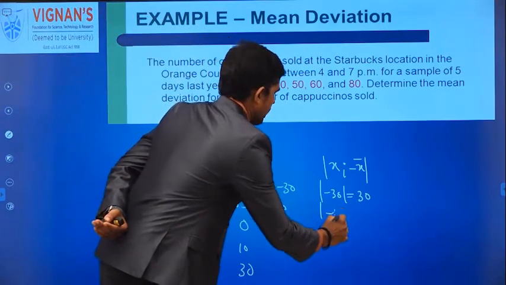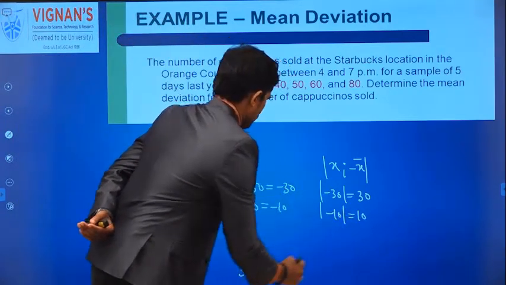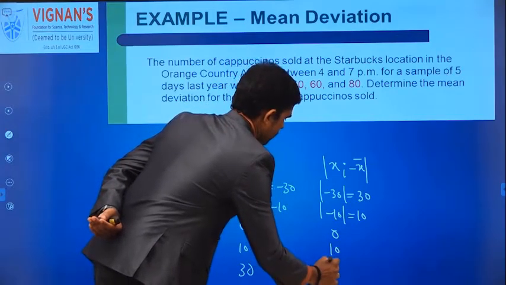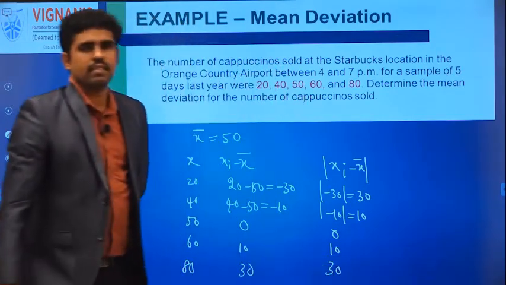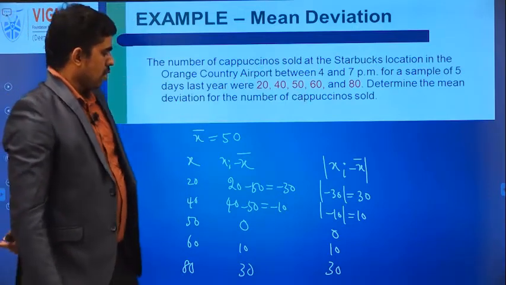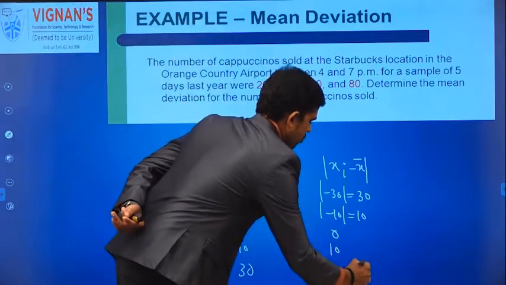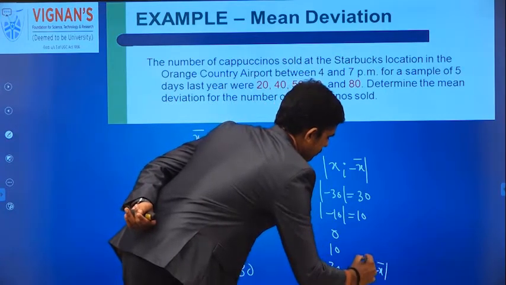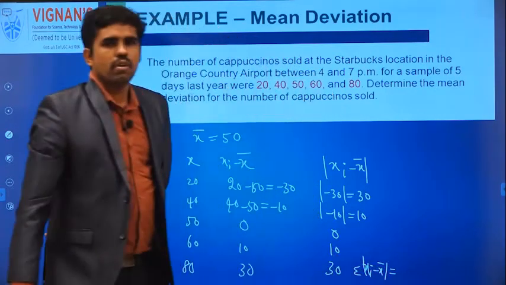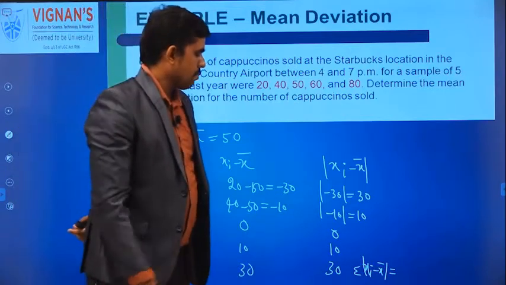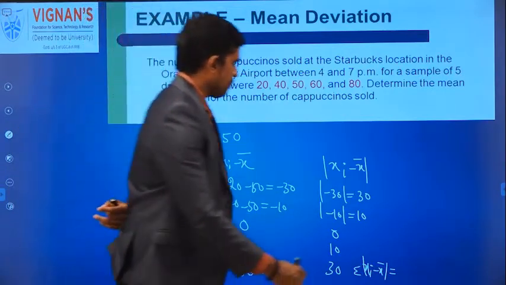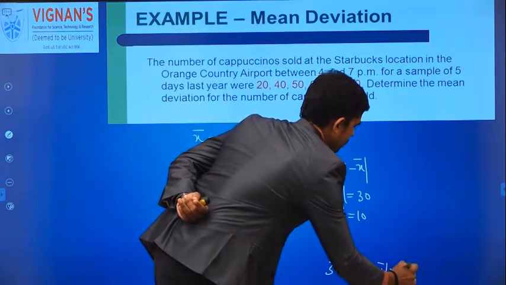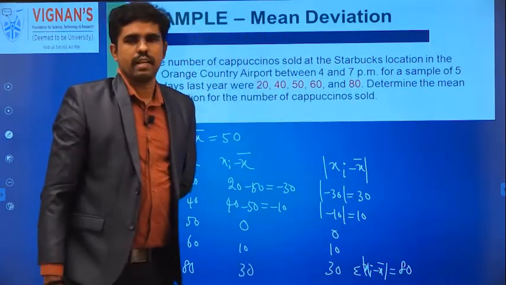The modulus of minus 10 is 10, similarly the modulus of 0 is 0, the modulus of 10 is 10, the modulus of 30 is 30. So you add all these values, the absolute sum of all xi minus x bar values. What will you get? 80, you will get 80.